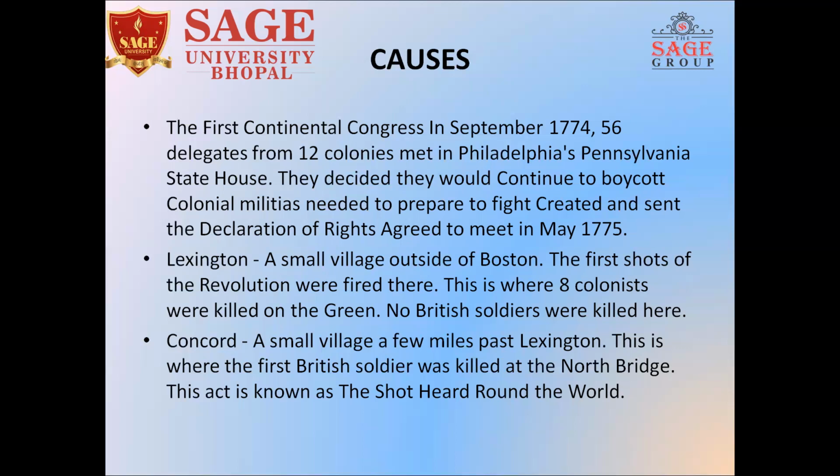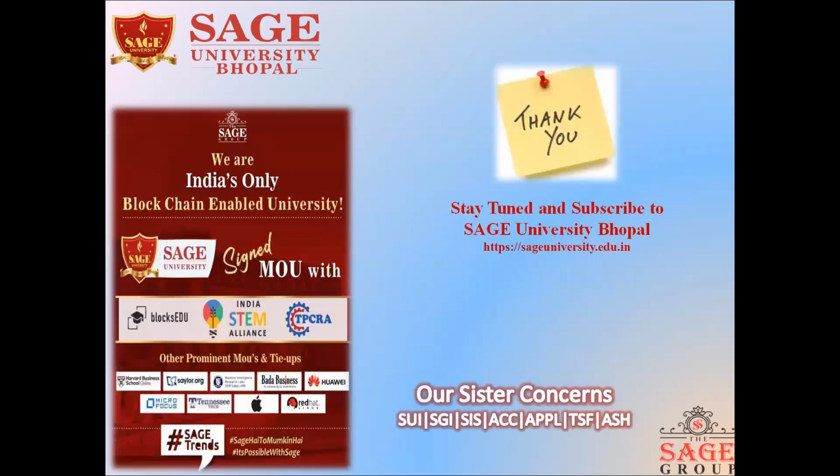The first event took place in Lexington, a small village outside of Boston. The first shot of the revolution was fired over here. Eight colonists were killed on the green. No British soldiers were killed over here. Then the second thing happened in a small village known as Concord, a few miles past Lexington. Here, one British soldier was killed at the North Bridge, and it was known as the shot heard round the world. I hope these causes are clear to you.